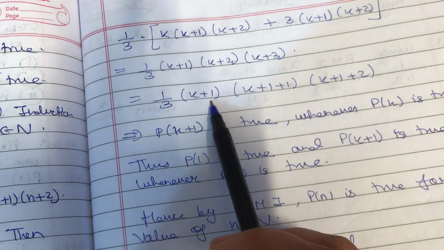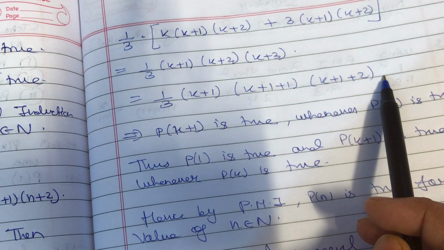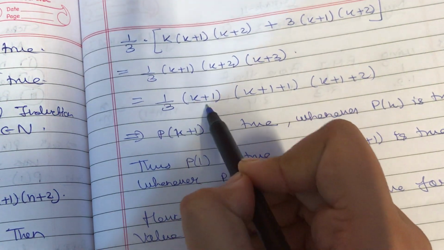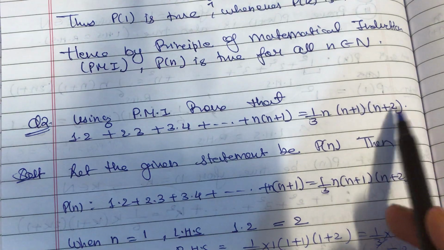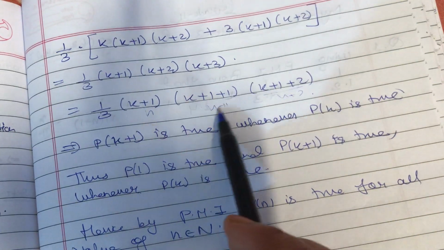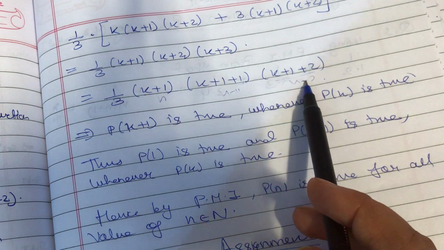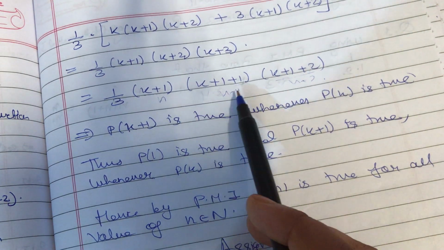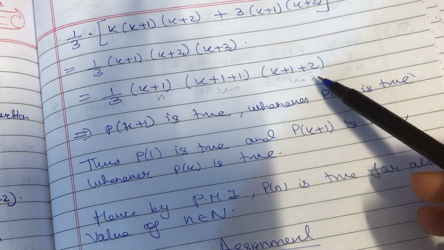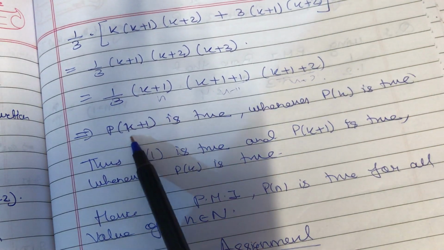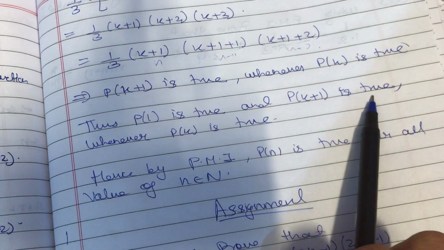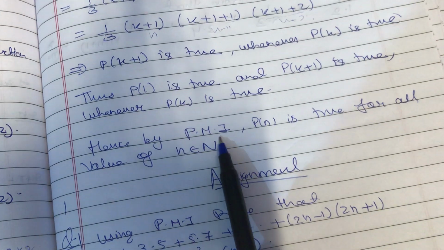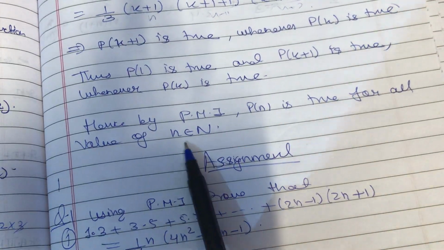So I am getting 1 by 3 into k plus 1, k plus 1 plus 1, and k plus 1 plus 2, right? So you can consider this as n, this as n plus 1, and this as n plus 2, and this is exactly what I have to prove, that is 1 by 3 into n, n plus 1 and n plus 2, which means that this satisfies this. You don't have to write n plus 1, n plus 2; I'm showing this just to make you understand that we have reached our answer. Therefore, by getting this particular expression, I can say that Pk plus 1 is true whenever Pk is true. Thus I can say that P1 is true and Pk plus 1 is true whenever Pk is true. Therefore, using PMI, we can say that Pn is true for all values of n belonging to N.